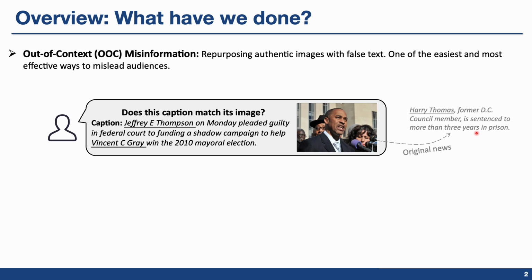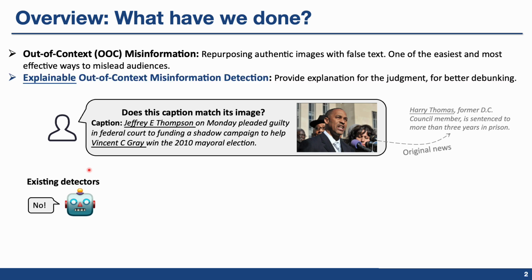Because OOC misinformation uses images from real news, it is easy to create and highly misleading. Existing works model this task as a binary classification, but simply providing a judgment is not enough to persuade users. Therefore, we propose a new research perspective, explainable out-of-context misinformation detection. It means providing judgment and explanation simultaneously.